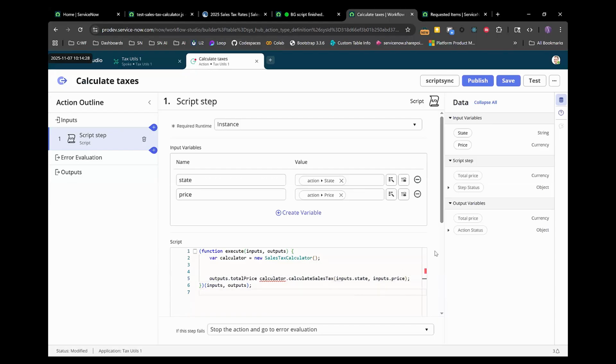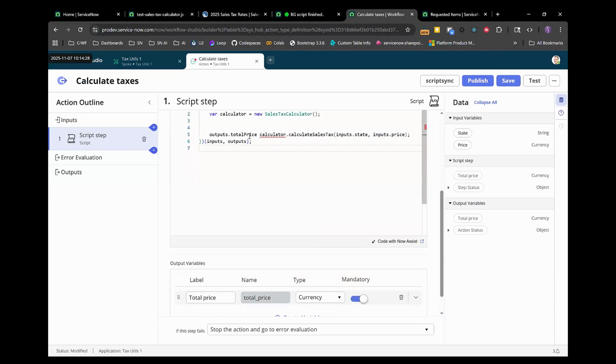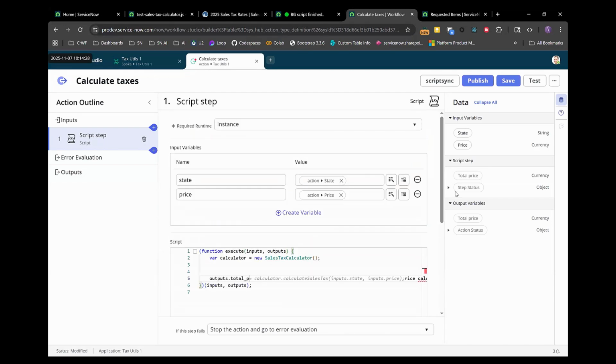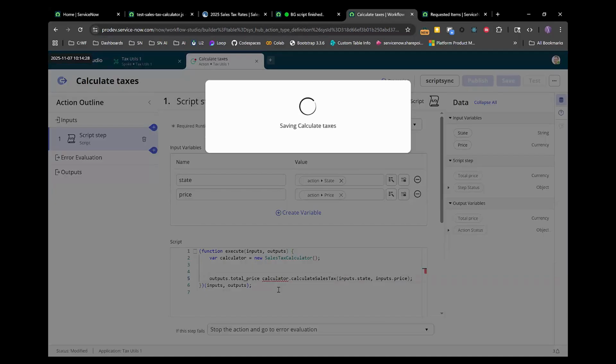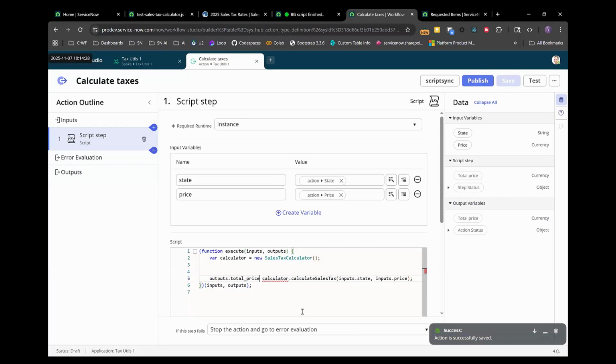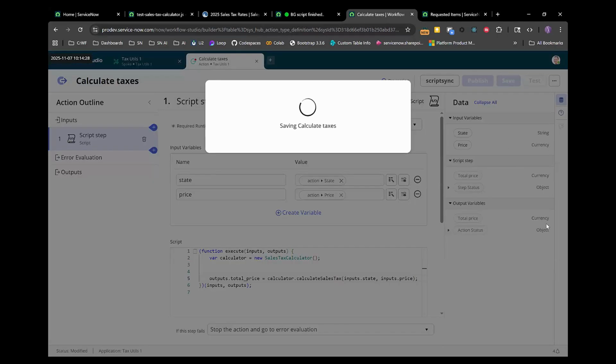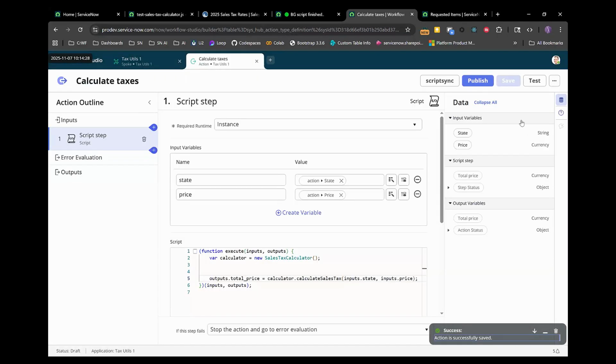So let me just make sure that, yeah, we're not using camel casing. All right, so this looks pretty good. Let's save this. I have a syntax error here, and so we need to assign it. All right, now it looks pretty good. So let's save that. And then let's test it.